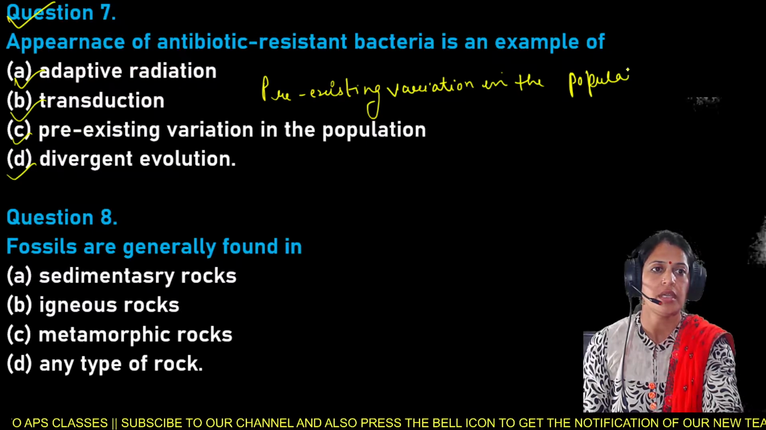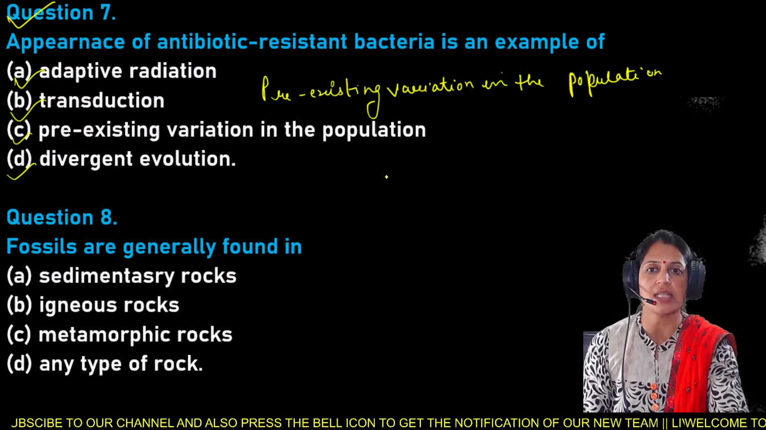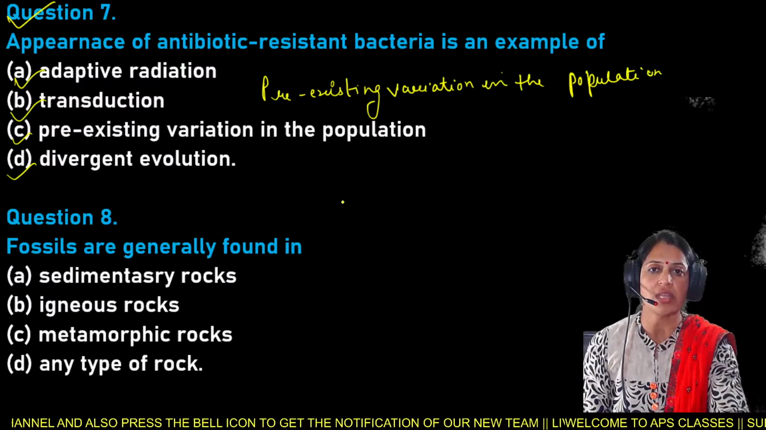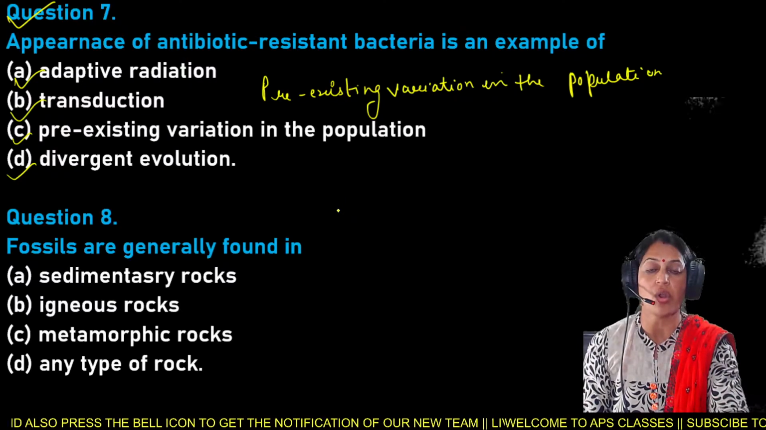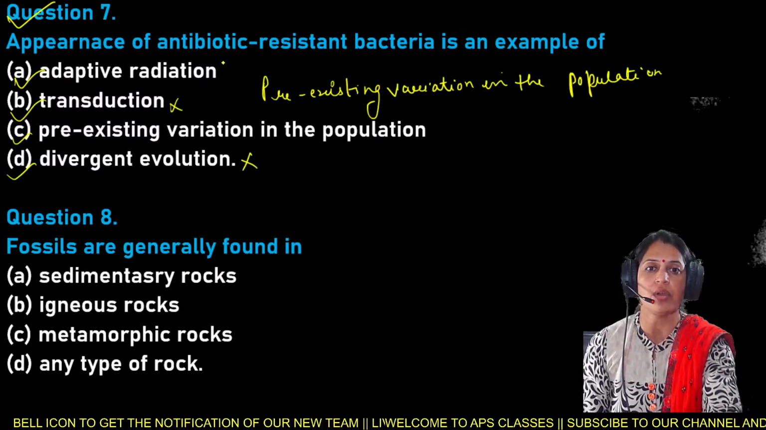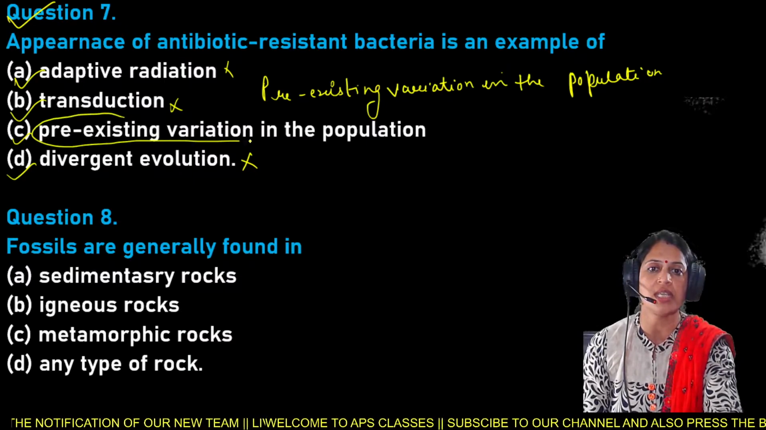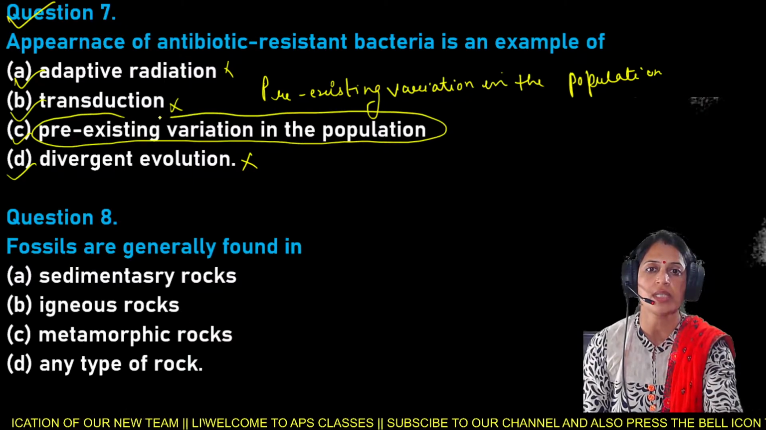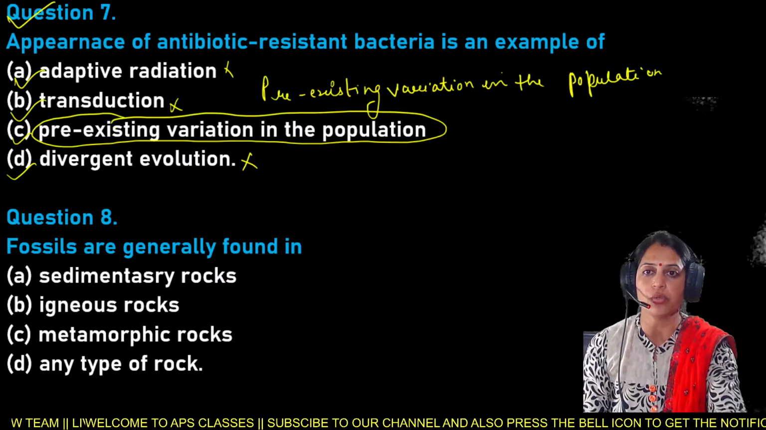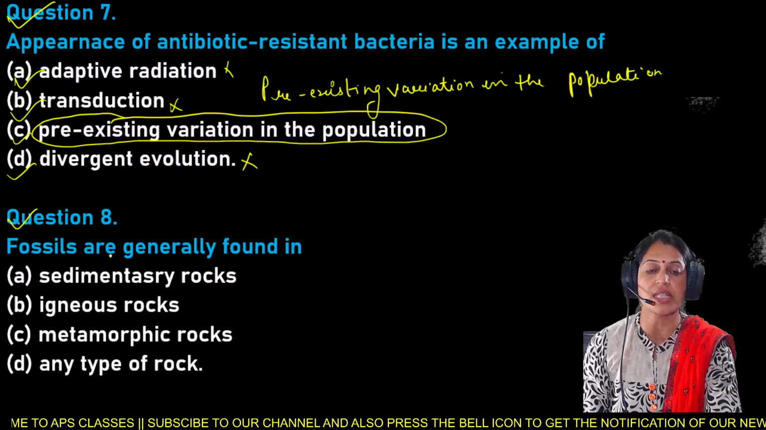So here appearance of antibiotic resistant bacteria is an example of only pre-existing variation in the population, not adaptive radiation, not transduction, and even not divergent evolution. But it is an example of only pre-existing variation in the population. So here option C is the right answer for the question number 7. Yes, absolutely the right answer for question number 7. Now shift to the question number 8, and the question number 8 is fossils are generally